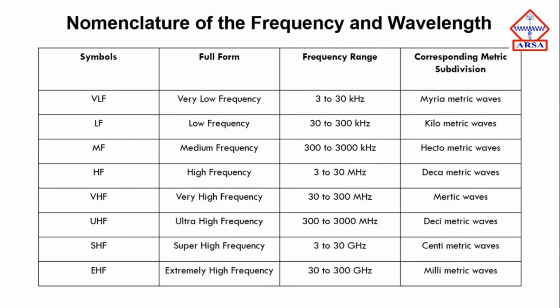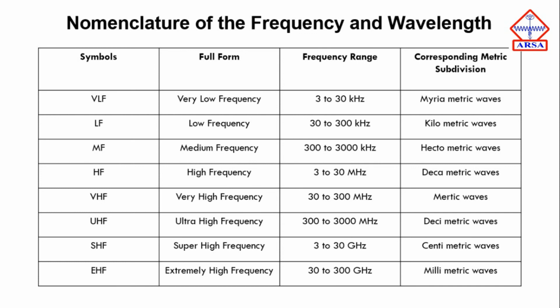Now the frequencies from 30 to 300 megahertz are known as very high frequency, that is VHF. In the metric subdivision, they are known as metric waves. Now for UHF, that is ultra high frequency, the frequency lies between 300 to 3000 megahertz, and those are known as decimetric waves.